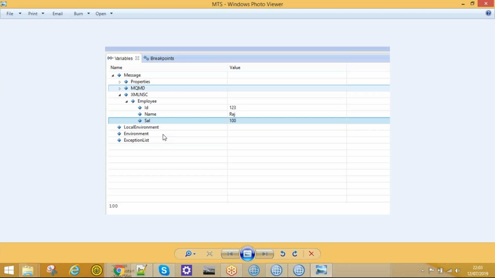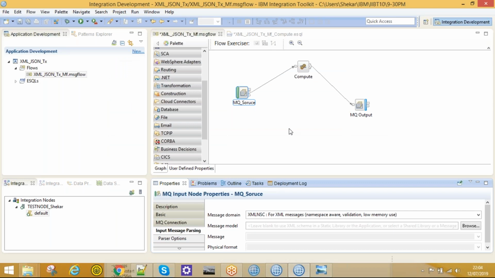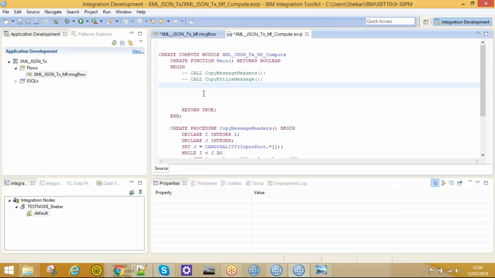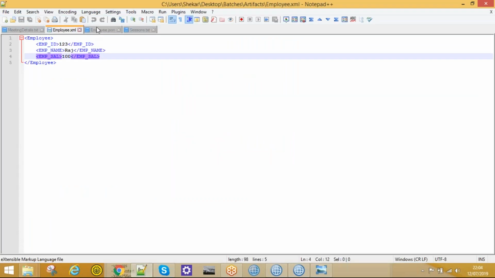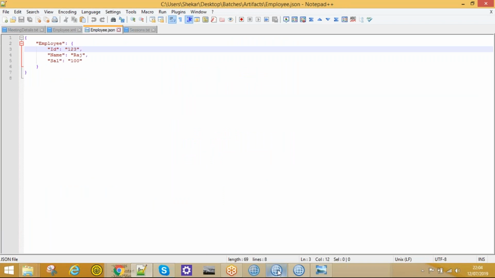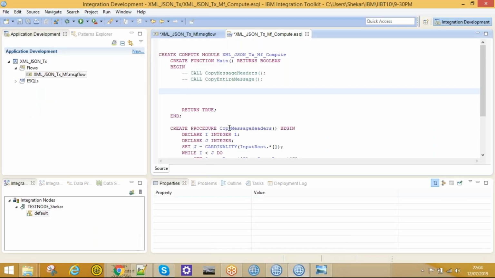But at this moment, in order to get these values from the incoming message, I would like to transform the XML to the JSON, right? So I need to fetch this ID value, name value, salary, right? So we will make use of these 3 structures to write the code. If you look at the compute node, first I would like to map the incoming XML ID value to my JSON. This is my JSON. So I would like to map like this. So we should write the code like this.